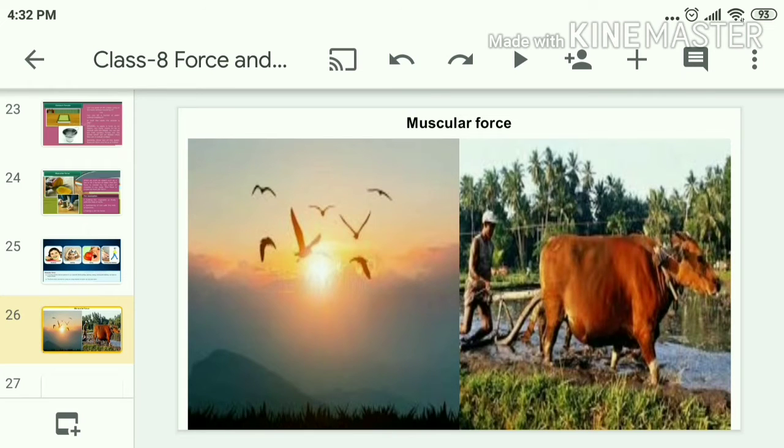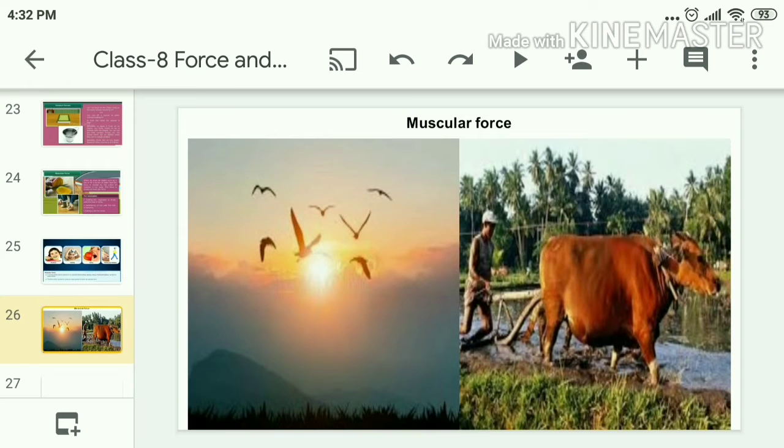In the same way, the animals working in the field pull objects in the field. Can they do that work without using muscles? No. Even the animals use their muscles to exert the muscular force. So, muscular force is an example of contact force.